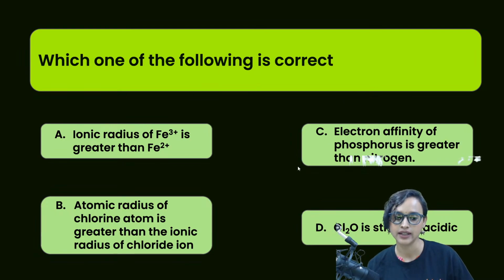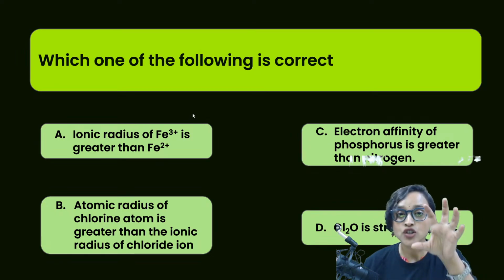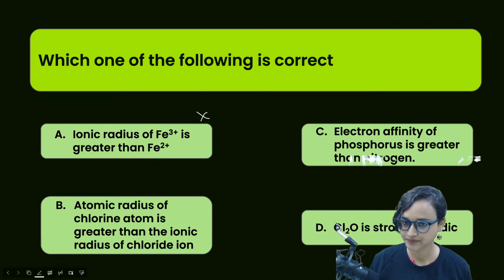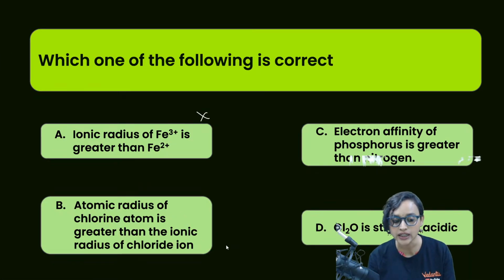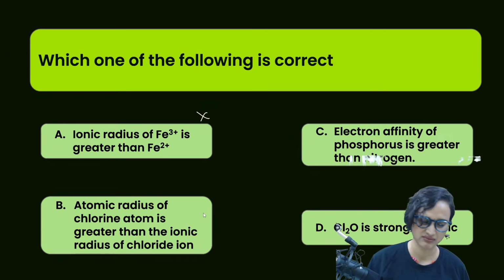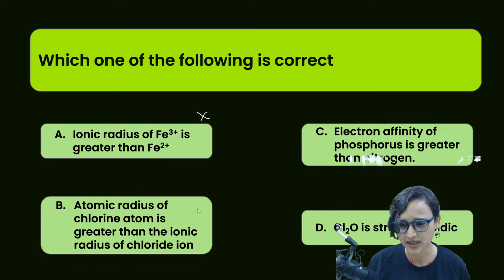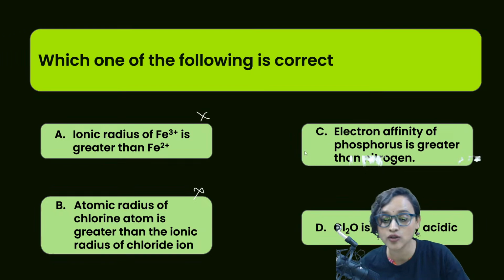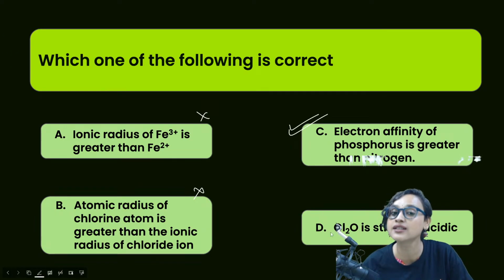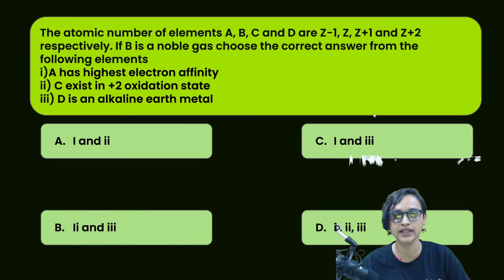Which one of the following is correct? Let's see. Ionic radius of Fe3+ is greater than Fe2+. How is it possible, guys? This is not possible at all. Fe3+ already has fewer electrons, so the ionic radius will be smaller, right? So this is wrong. Atomic radius of chlorine atom is greater than the ionic radius of chloride ion. Is it possible? Not. Electron affinity of phosphorus is greater than nitrogen. Oh yes, this is true. So option C once again is the correct answer.